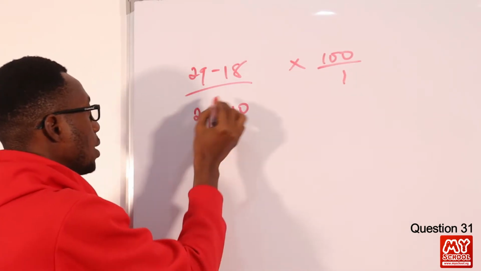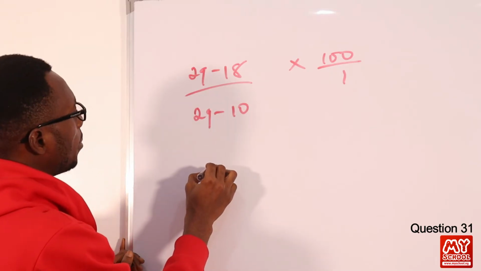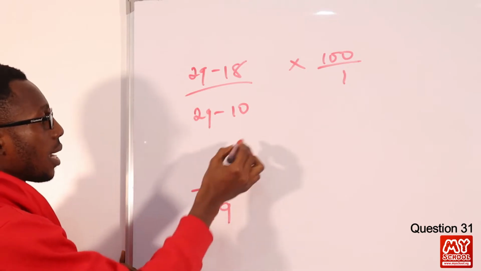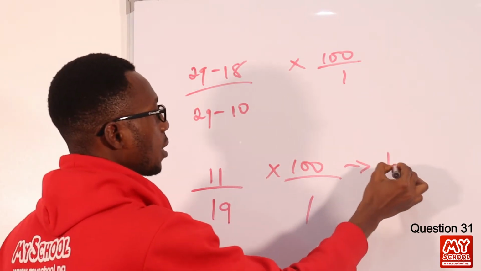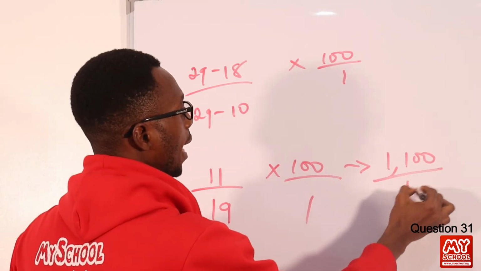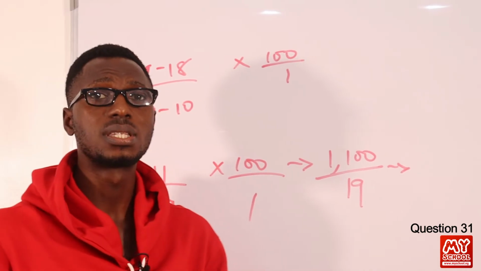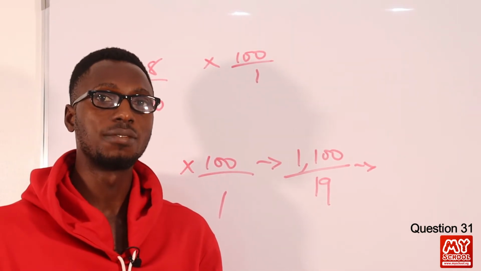So I have 29 minus 18, that should be 11, yes. 29 minus 10, rather, that is 19, times 100 over 1. So this should be 1,100 over 19. And this should give me somewhat around 57.89. That is roughly 60% if you look at it.